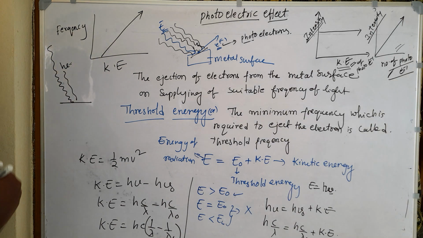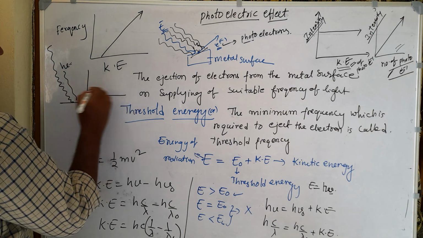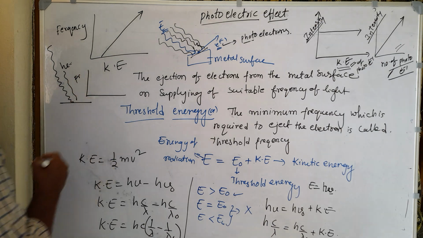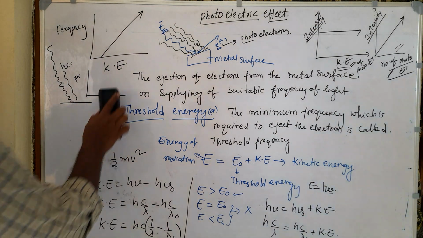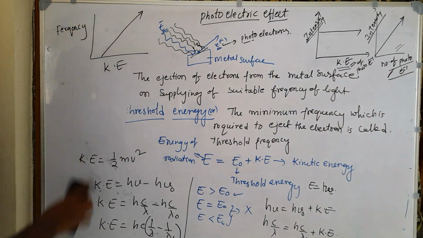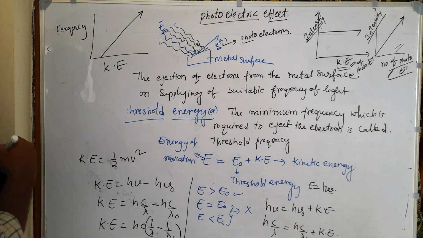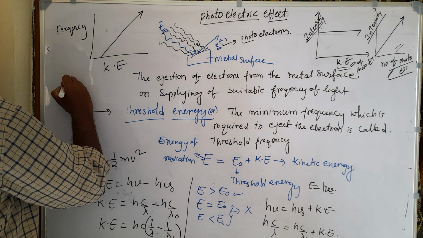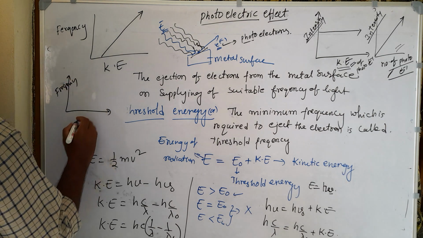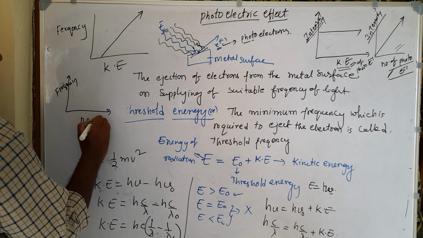But when you draw a graph between the frequency and the number of photoelectrons.